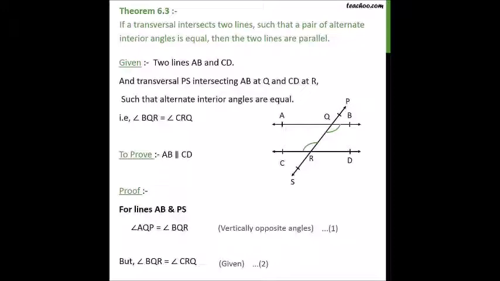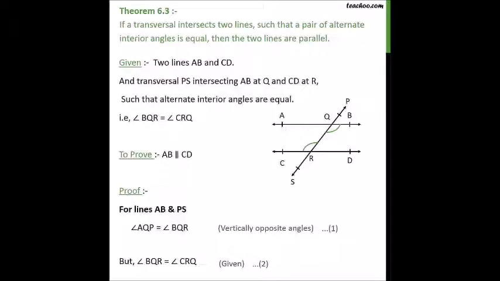So to prove here is AB is parallel to CD. Proof: for lines AB and PS, AQP is equal to BQR. These are vertically opposite angles, but BQR is equal to CRQ, and that is given. From 1 and 2, AQP is equal to CRQ, but they are corresponding angles. Thus for lines AB and CD with the transversal PS, corresponding angles are equal.